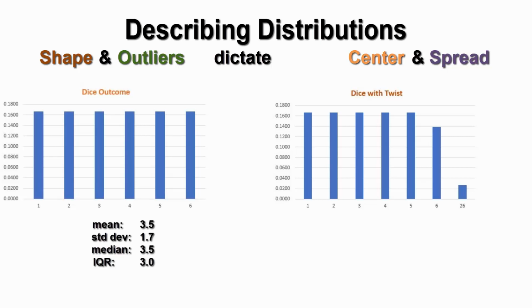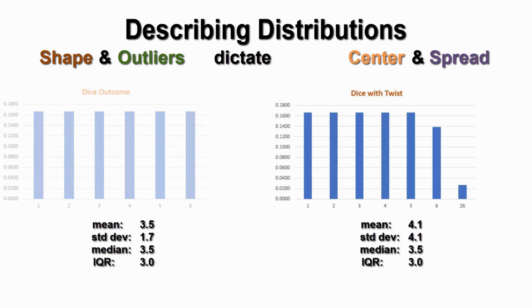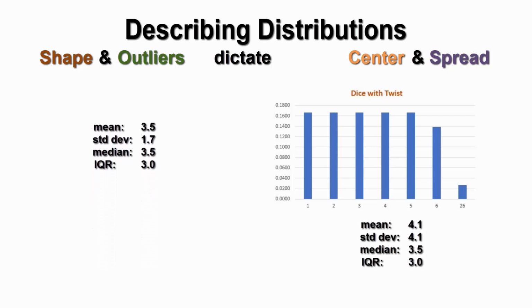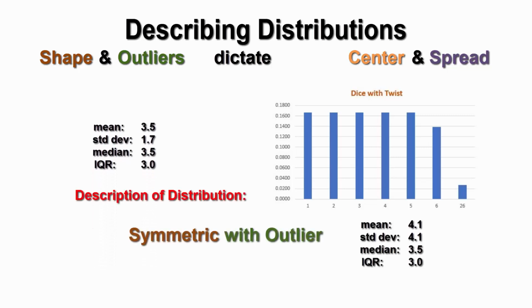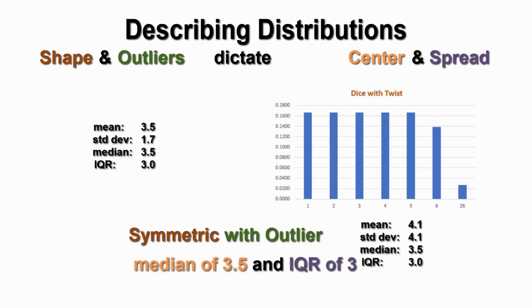Let's see the impact of this outlier on the measure of center and spread. The two distributions only differ by one outcome per 36 rolls. However, the mean is now over 4 points and the standard deviation more than doubled. But the median and quartiles, and thus interquartile range, did not change. They are said to be resistant to outliers and thus are much better indicators of what typically happens in a roll of the game.